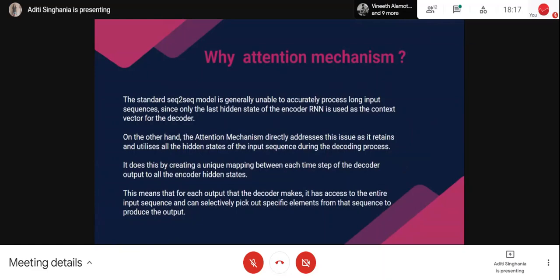What the attention mechanism does is it directly links encoder outputs to decoder inputs, so there is no involvement of a fixed context vector. For each time step, we create our own context vector. How do we do that?